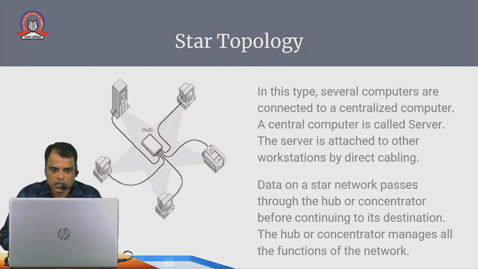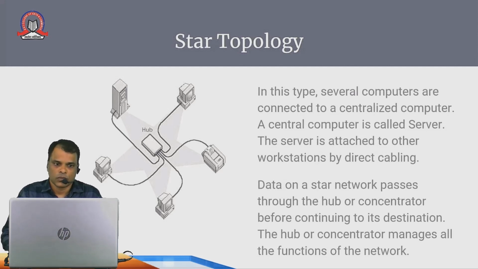Data on a star network passes through the hub or connector before continuing to its destination. The hub or connector manages all the functions of the network. What it means is, in the center there is a hub. So whatever data comes from the server first reaches the hub and then gets transmitted to the receiver.